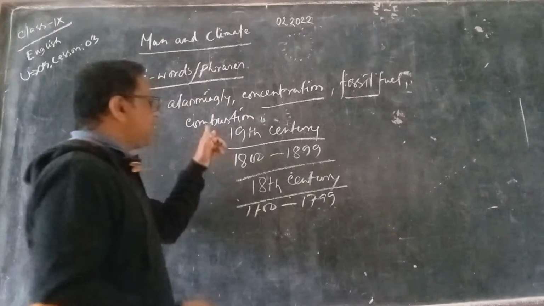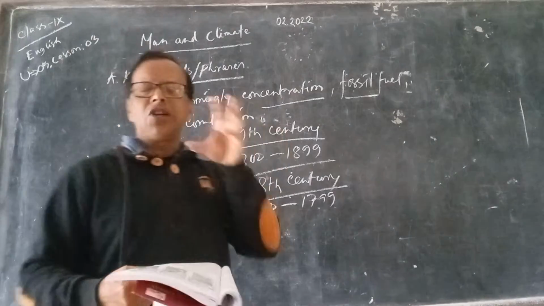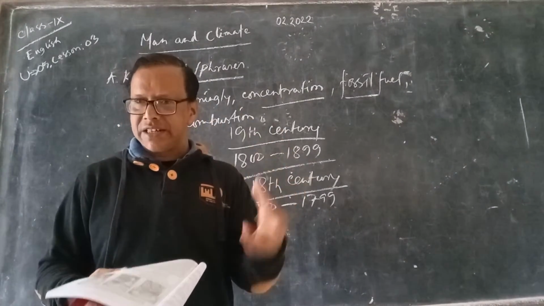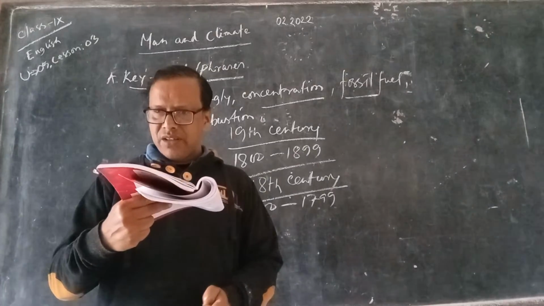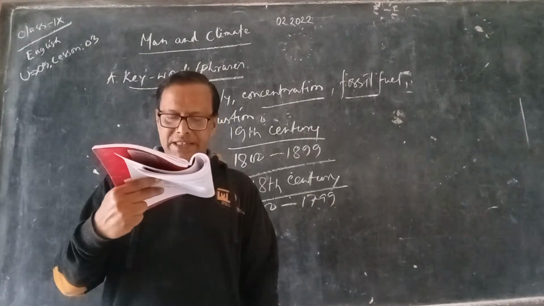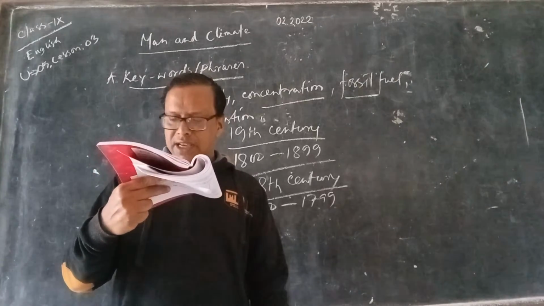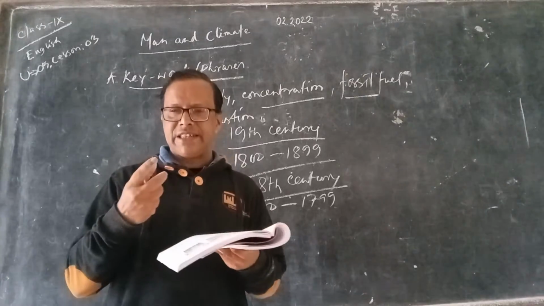Combustion means burning. Combustion of coal means lots of coal are burned at the time. So besides coal, other sources of energy such as mineral oil and natural gas are also burned to heat our houses, run cars, airplanes, or to produce electricity.